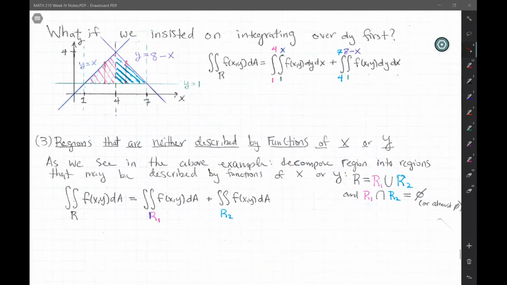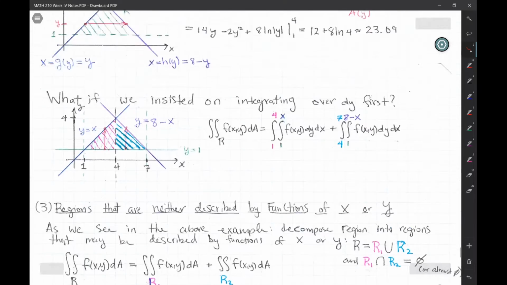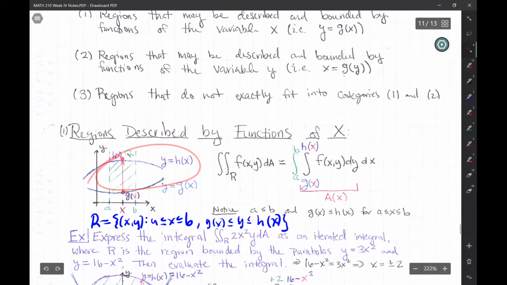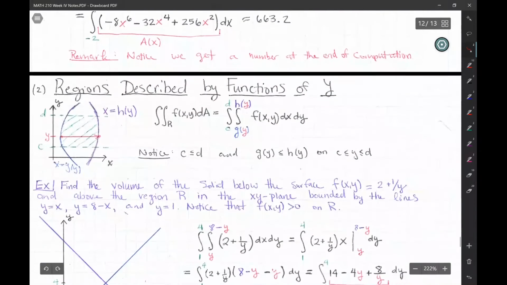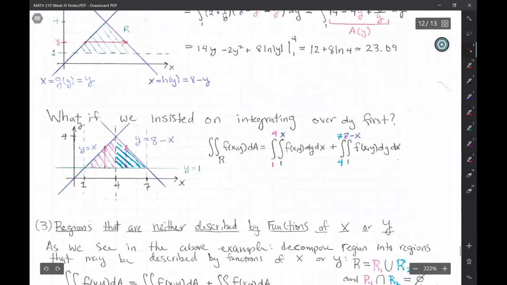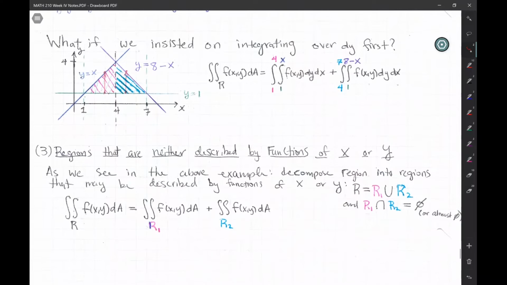So we've previously talked about double integrals over general regions. We've discussed regions that could be described by functions x of y, right? So functions of y. We also discussed regions where you could describe them by functions of x. So here's regions described by functions of x. Here's regions described by functions of y. And finally, what do we do about more general regions?